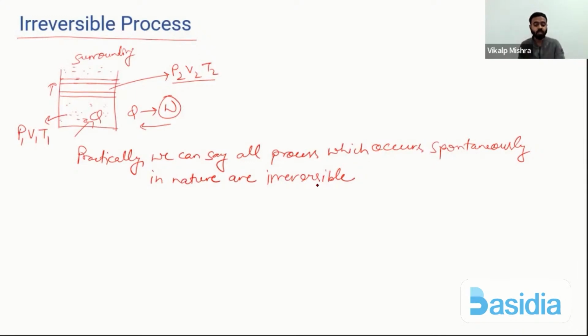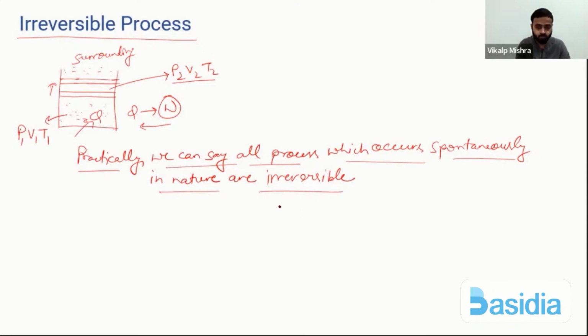We cannot revert those processes, like we cannot achieve the initial state of that process. So practically all processes which occur spontaneously in nature are irreversible.